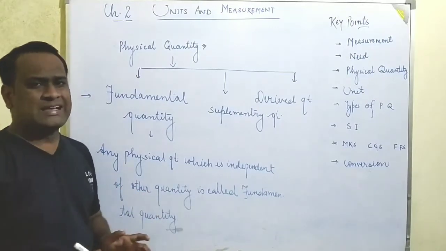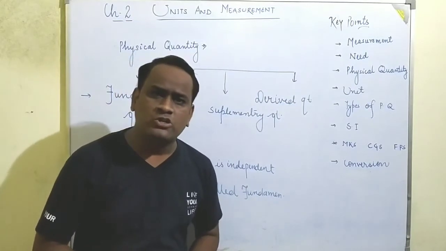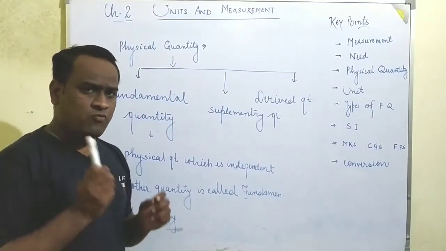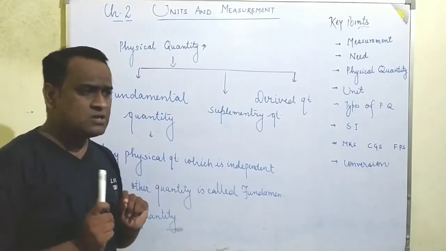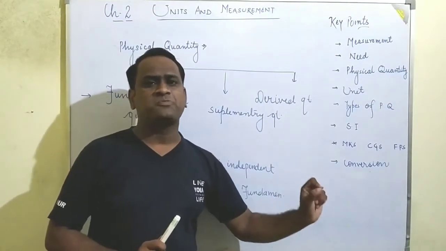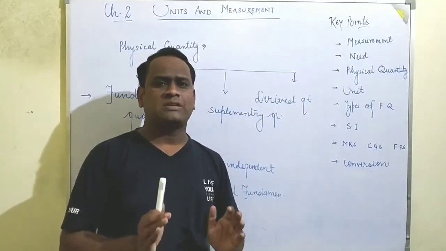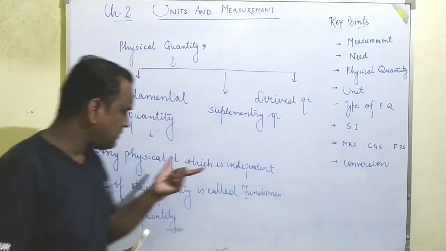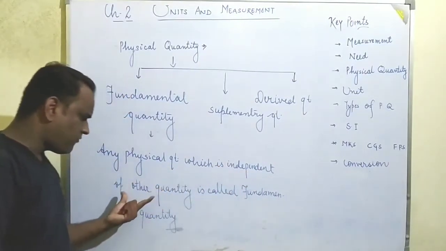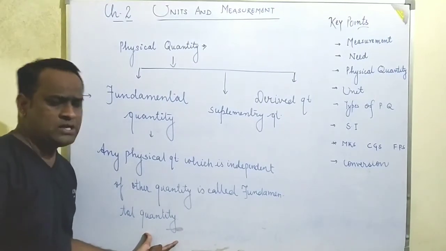In lower classes, students, we have learned the vowels and consonants. So at that time, how did you memorize those things? Vowels are those alphabets which do not require the help of any other alphabet for their pronunciation. It means that those letters are independent. So similarly, any physical quantity which is independent of the other quantity is said to be a fundamental quantity.